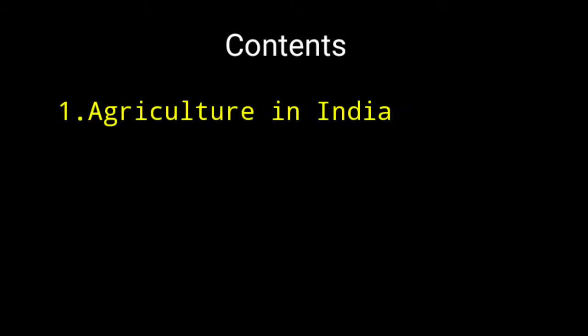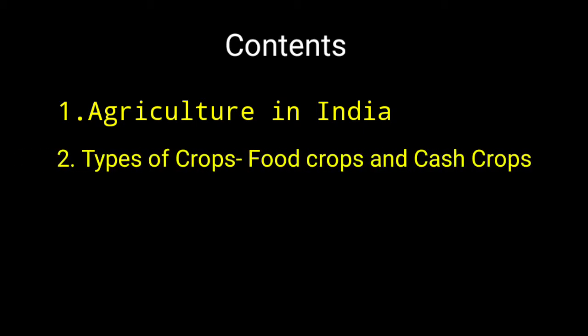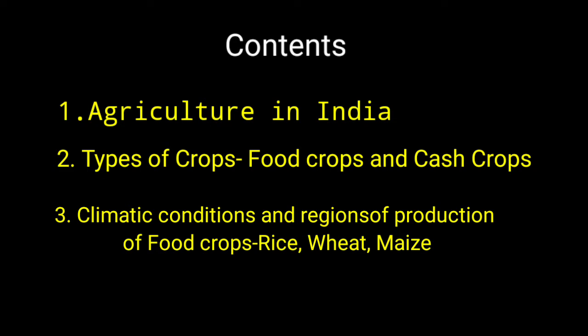First of all, in this topic we are going to discuss agriculture in India, not in detail but in short. Secondly, we are going to discuss types of food crops and cash crops. Thirdly, we're going to discuss the climatic conditions and reasons for production of food crops, especially rice, wheat and maize.